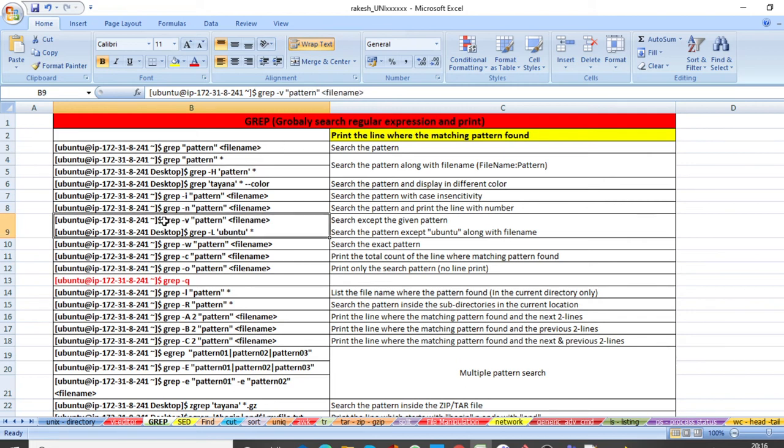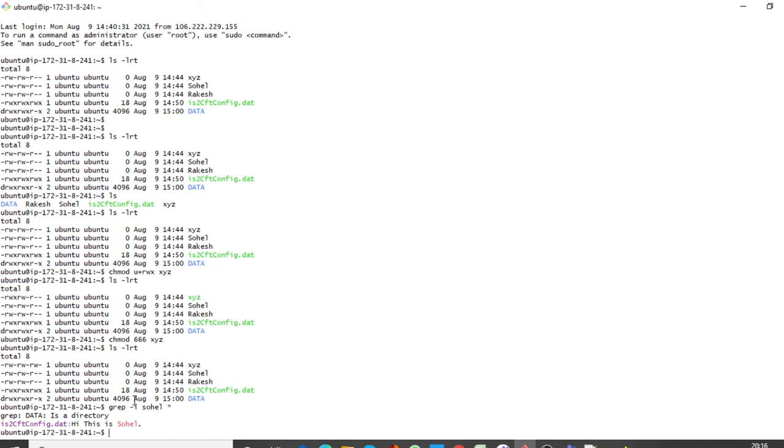Then the option grep hyphen i. If you are using hyphen i, what is happening? If you are not using hyphen i, what is happening? Let's see. Suppose I am searching the pattern Sohail again. Grep Sohail, in the file is2cft config .dat.